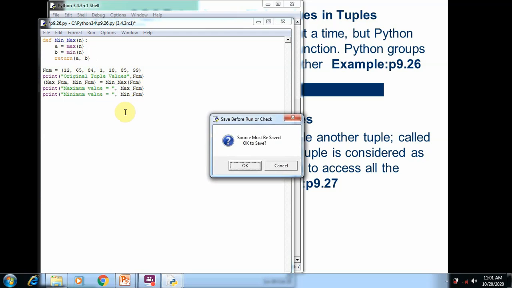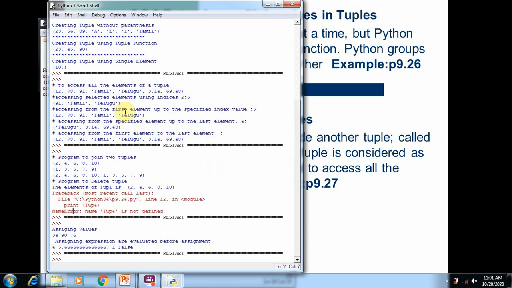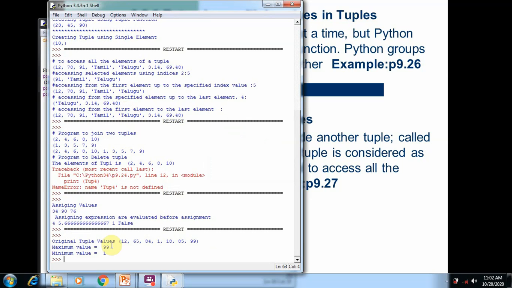So now we are going to run the program. Here you can see the original tuple 12, 65, 84, 118, 85, 95, which was printed on the screen. After that, the max underscore min function is called. These tuple elements are inputted to this function. After evaluating, the function will return two values, A and B. A contains the maximum value of the list. Here you can see 90C is the maximum value which was stored in the variable A.